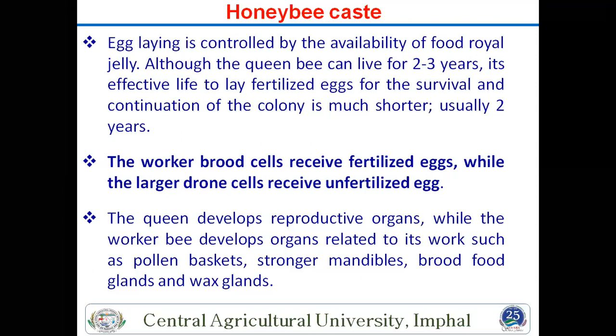Overall, 2 years is the life cycle of these bees. Then the worker brood cell receives a fertilized egg, while the larger drone cell receives an unfertilized egg. This is also an important difference between workers and drones. Then the queen develops the reproductive organs, while workers develop organs related to work such as the pollen basket, stronger mandibles, brood food glands, wax glands, and many others in different groups.